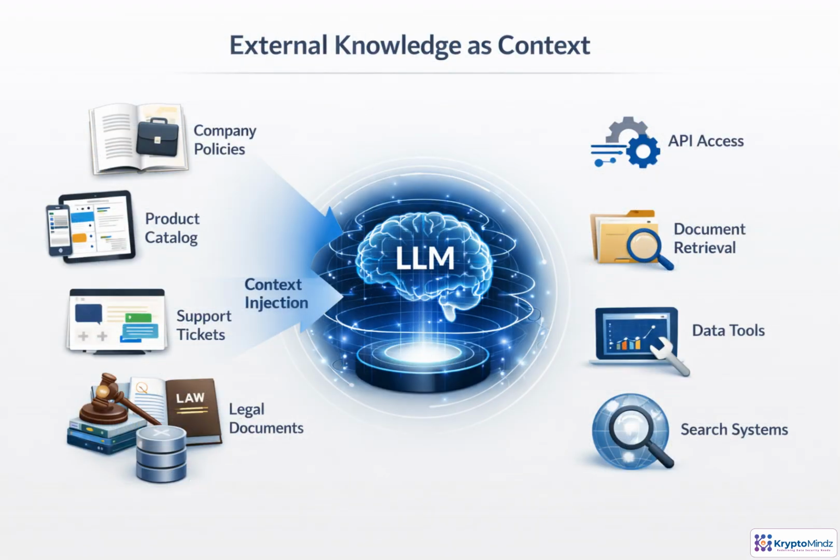Sometimes the model needs knowledge that is private, recent, or changing, such as policies, catalogs, tickets, legal rules, or database records. In those cases, the system retrieves the relevant pieces first, then injects them into the prompt as runtime context. This is the basic pattern behind RAG. Good context makes answers fresher, more specific, and easier to verify.